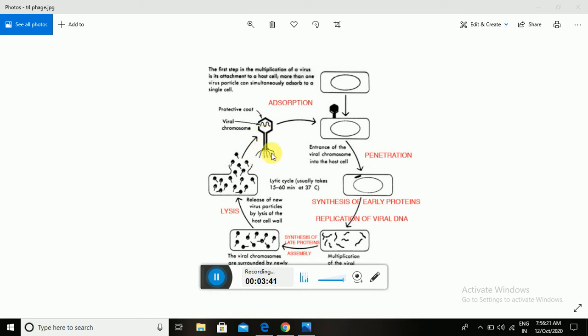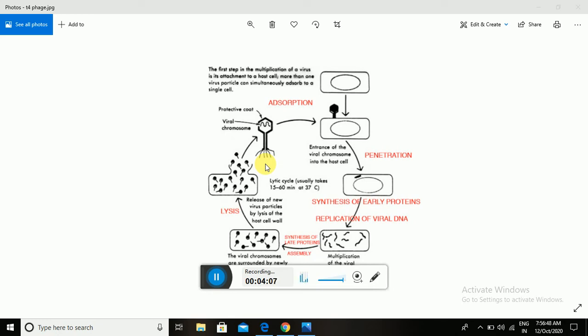By using these tail fibers, the virus moves on the surface of the bacterial cell up to the specific receptor, because viruses are receptor specific. Without a receptor, it is unable to bind to the host cell.